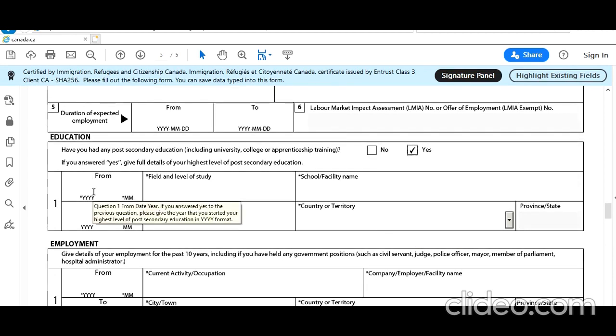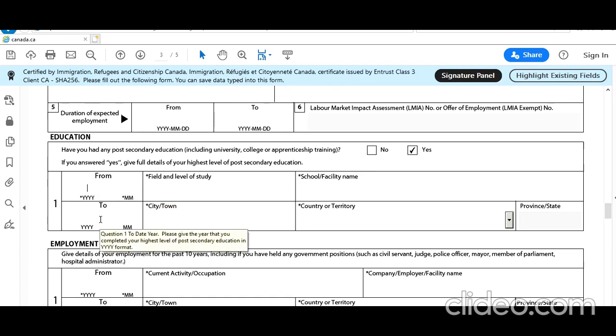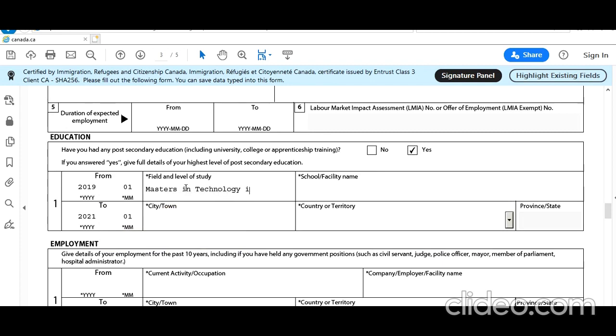Let's say he studied 2 years in Canada. He studied from 2019-01 to 2021-01. Field and level of study. I'm just writing Masters in Technology in IT. Just sample, guys. School, let's say Toronto IT College. City, town, let's say Toronto. Country, Canada. Province, Ontario.